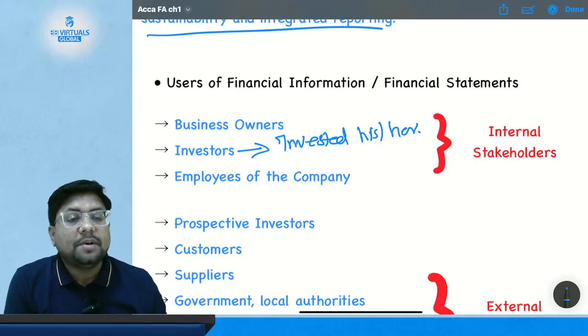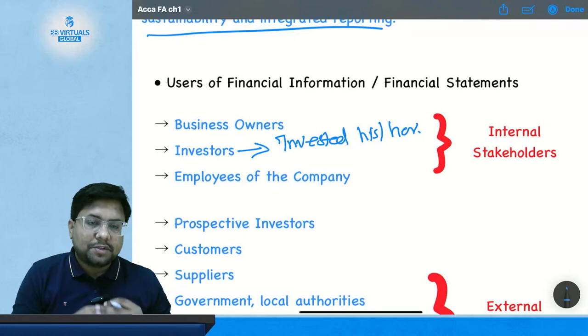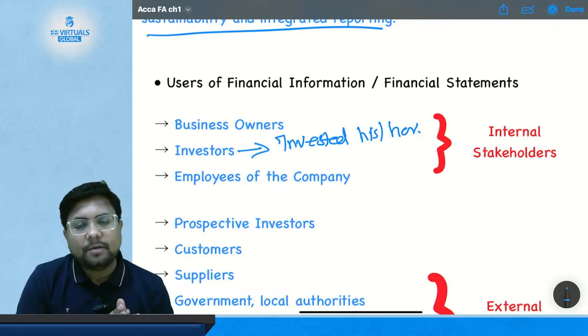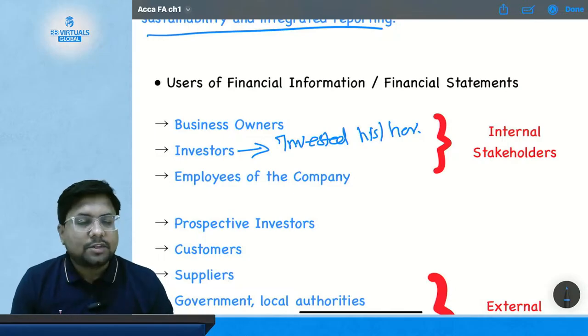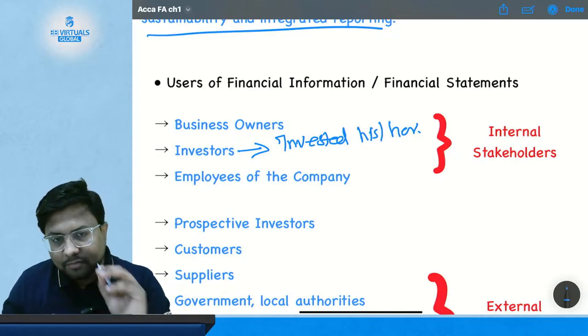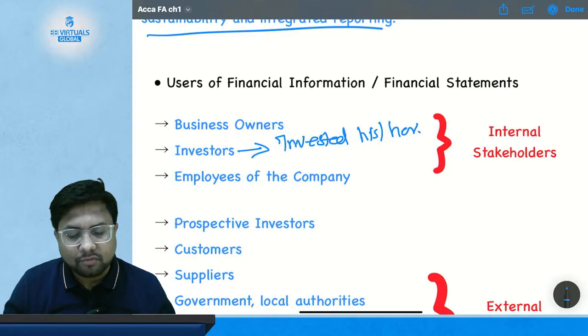So he might be interested to know how much money you are making, how much profit you are making, and how much of a loss you have incurred. So the investor is also a user of your financial statement, because he wants to know how much progress you have made. So the investor is again a user of financial information.